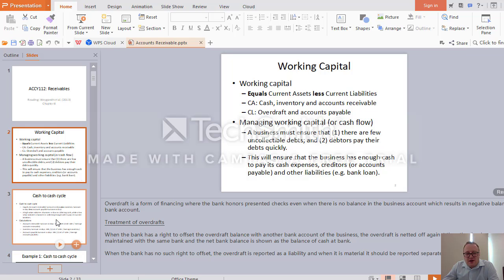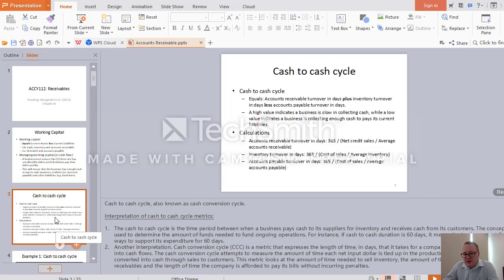So let's look at cash to cash cycle. It basically shows how you manage the working capital. So cash to cash cycle equals accounts receivable turnover expressed in days plus inventory turnover expressed in days minus accounts payable turnover expressed in days.